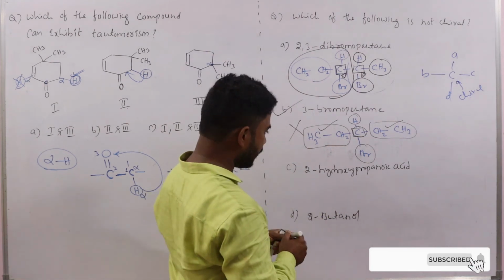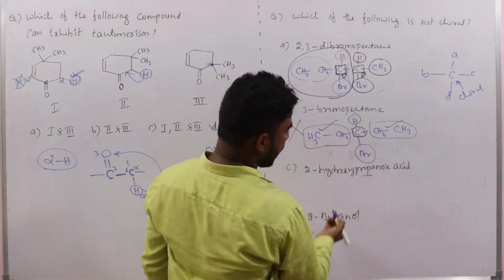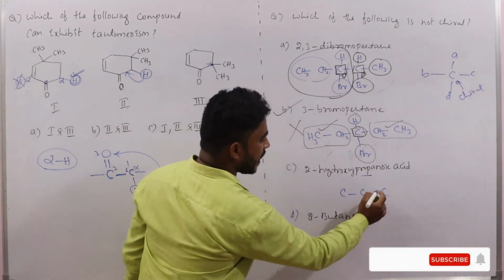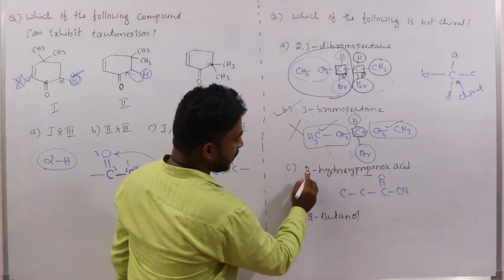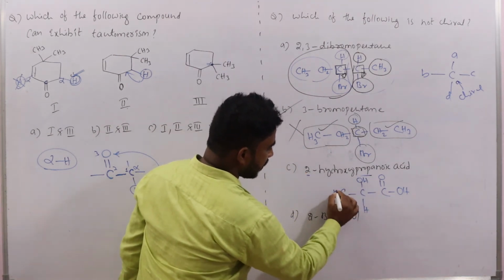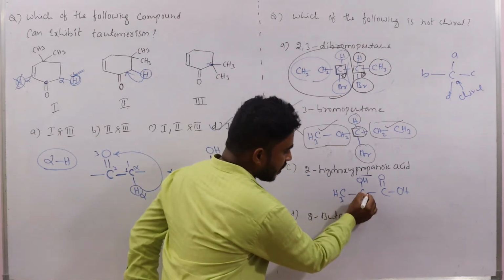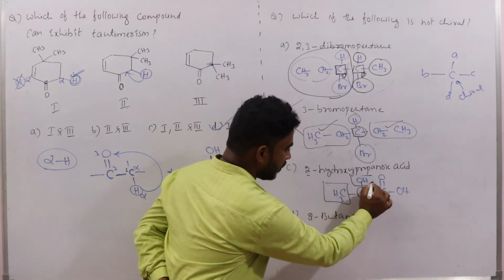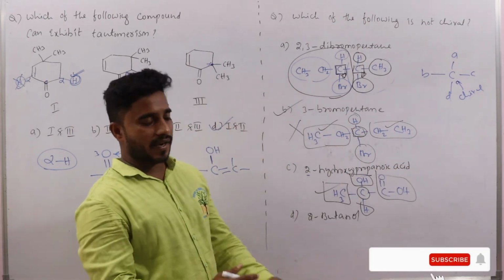Then let us see option C, 2-hydroxypropanoic acid. In the parent chain, how many carbons are there? 3 carbons, 1, 2, 3. Propanoic acid, carboxylic acid group. The hydroxy group is at which position? Second position. That's why here OH, and here one hydrogen is there, here CH3. When you observe, this carbon is bonded to 4 different groups: CH3, OH, H, and COOH. That's why it is said to be chiral.